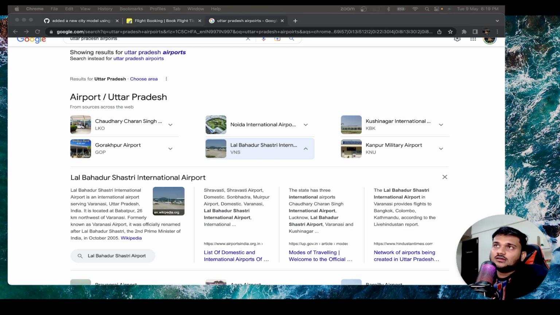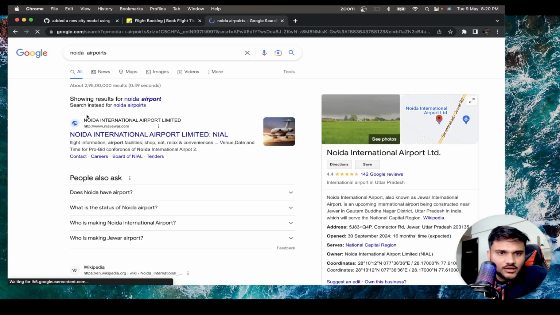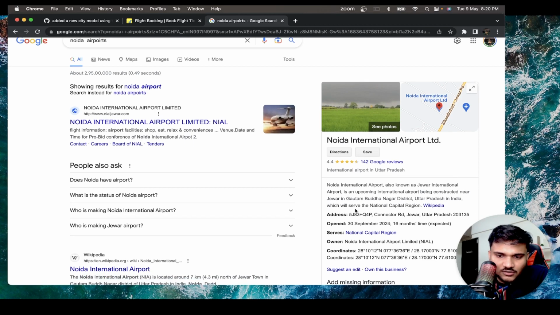So a city can have many airports, right? And every airport will be not just having its name and its city, but we also need to keep in mind that in one city there can be multiple airports. So every airport is going to have this unique code. I'm not sure what it is for the Noida airport, there is one nowadays as well. I don't think it has got a code because I'm not sure if it is running, right? But it will be soon.